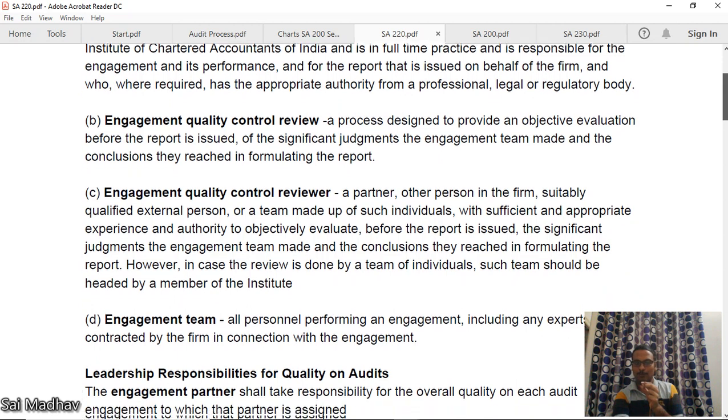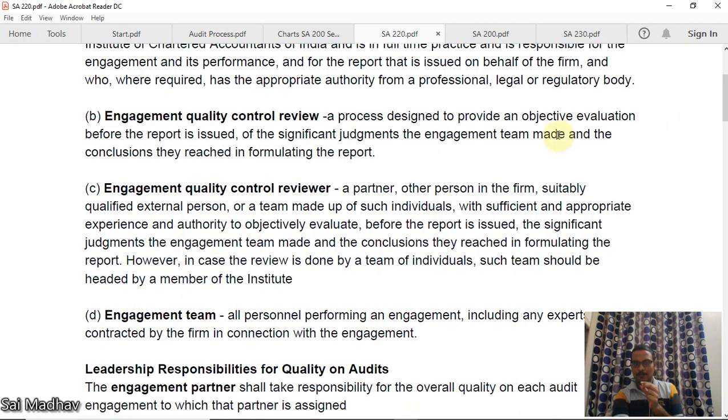Engagement quality control review, a process designed to provide an objective evaluation before the report is issued of the significant judgments the engagement team made and the conclusions they reached in formulating the report. See, the audit firm will be doing the audit. Okay. Now there is some process called engagement quality control review.